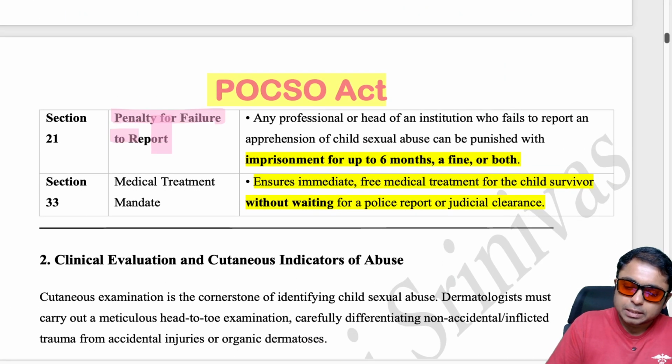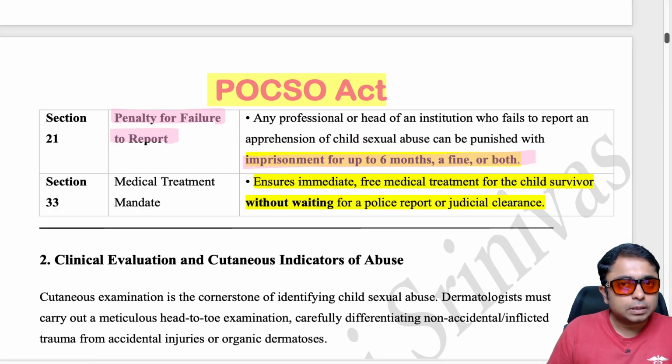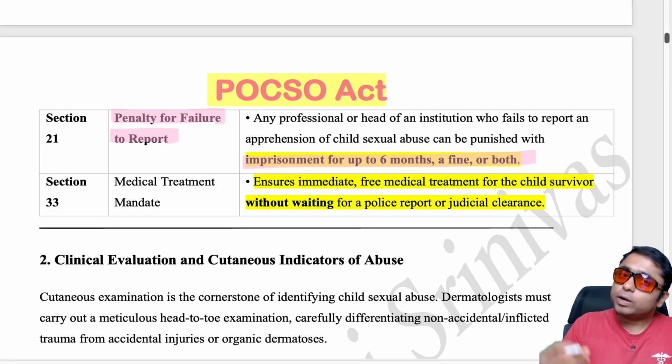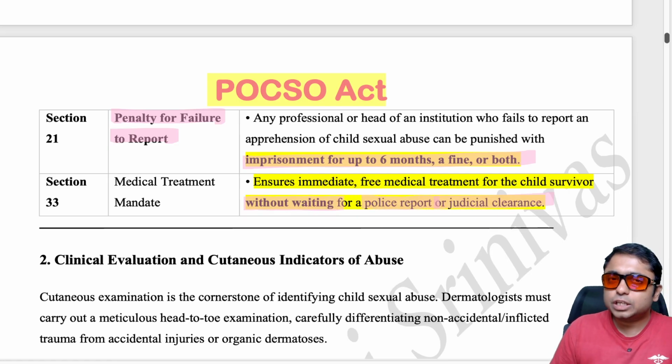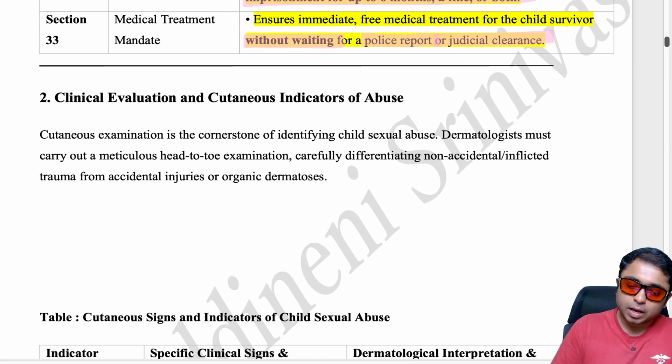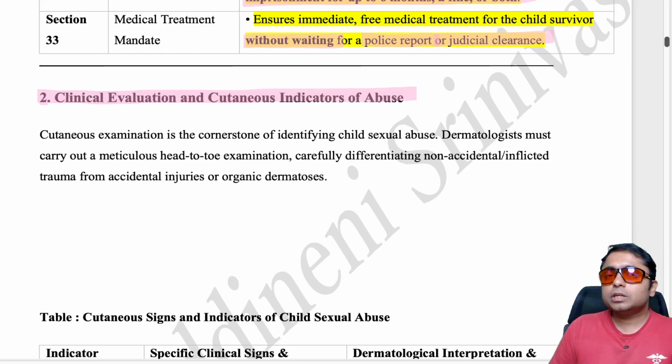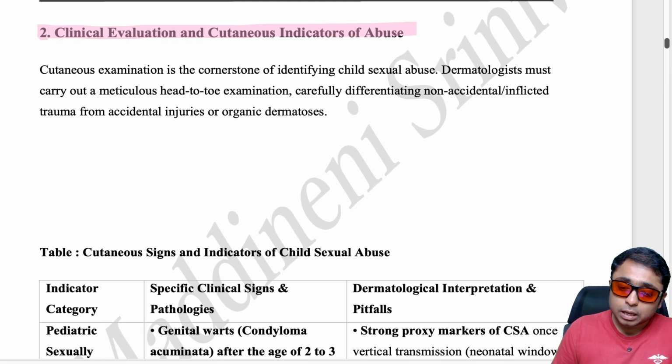And what is the penalty? There is a penalty if we don't report. The penalty ranges from 6 months imprisonment and a fine, or even both. There should also not be any waiting for the police report or judicial clearance for the treatment of the child survivor. And you should know the evaluation of the skin and mucosa and the indicators of probable abuse of the child. These are all very important.